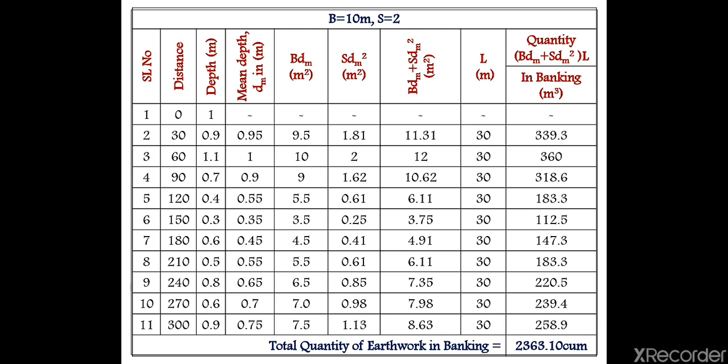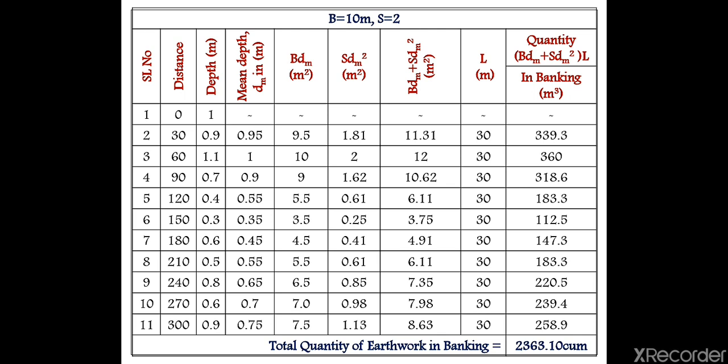And if you want to find out the quantity, what you have to do is area into length. Area is 11.31 into length 30, you will get 339.3. Again 12 into 30 is 360, 10.62 into 30 is 318.6. Like that you have to calculate, multiplication, and then you get the quantities. These quantities you have to add, that is 339.3, 360, 318.6.